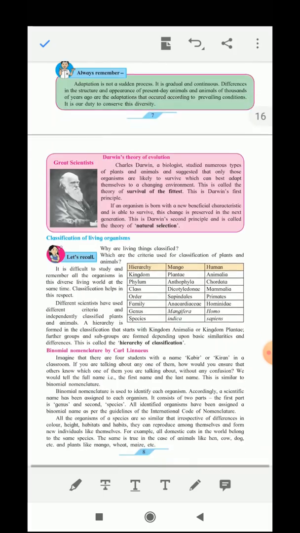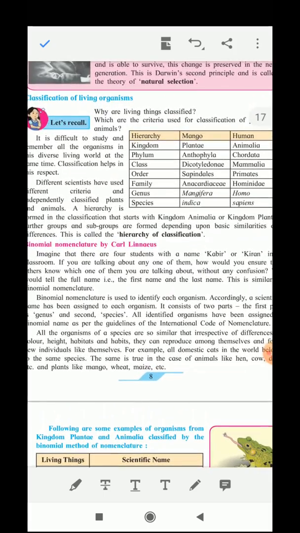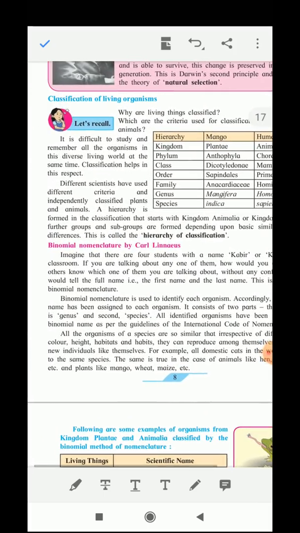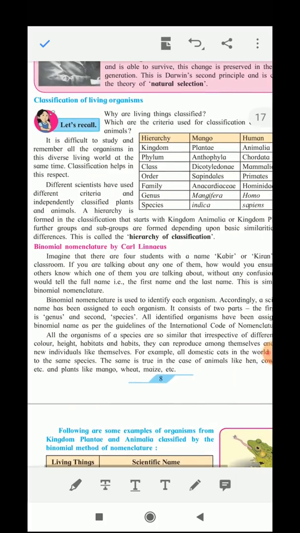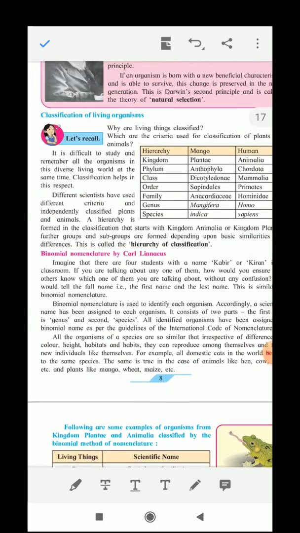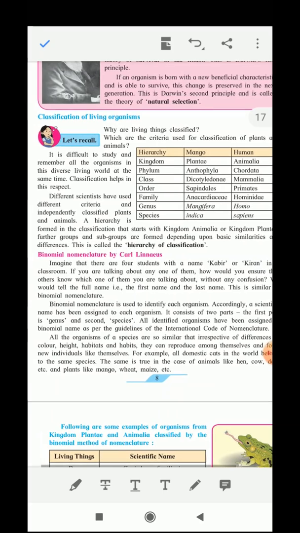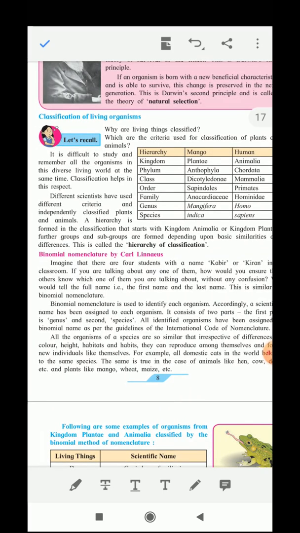Now next we will see how the animals and the plants are classified. Why are living things classified? We see millions of plants and animals around us. So some criteria must be used for classifying them. Now we can see this criteria with the help of this example. Different scientists use different criteria and independently classified plants and the animals.